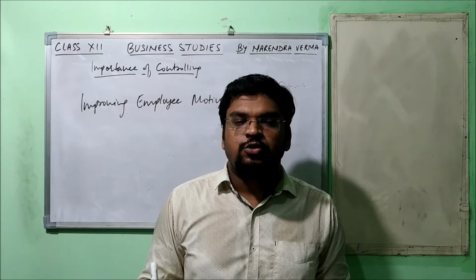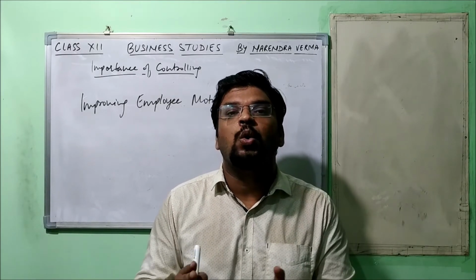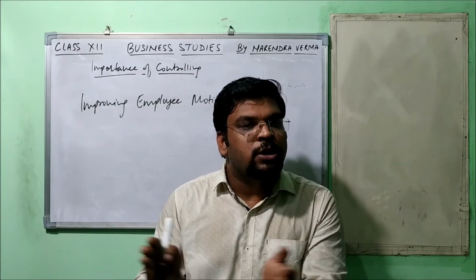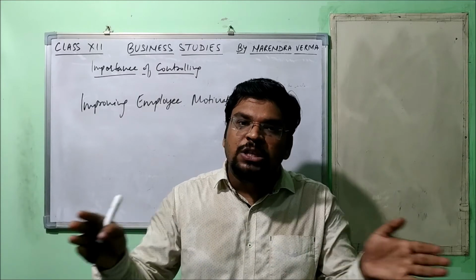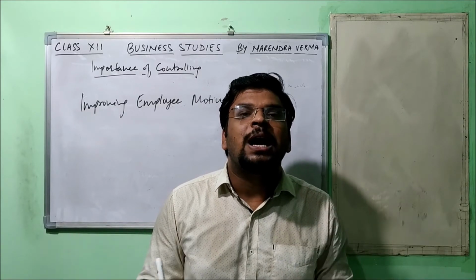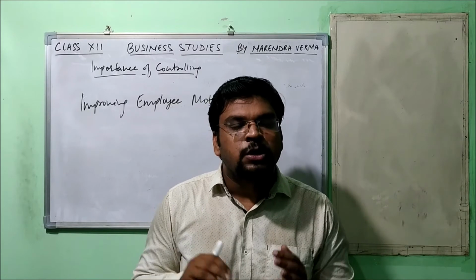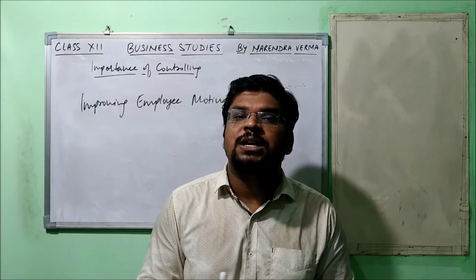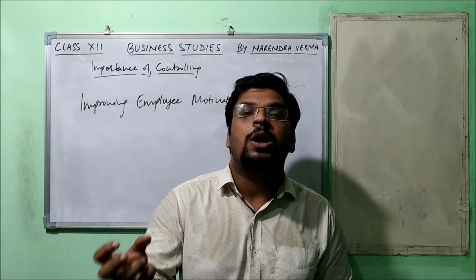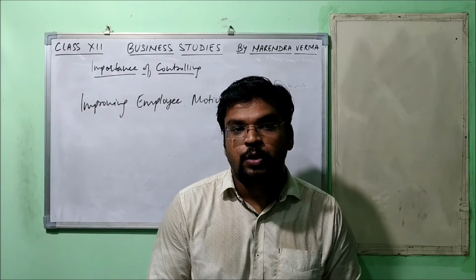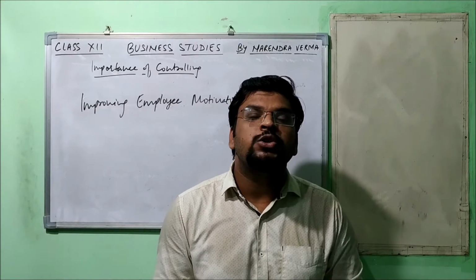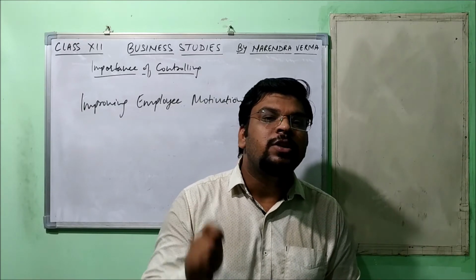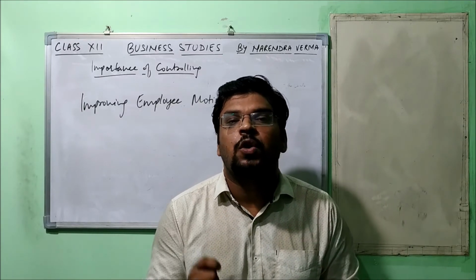Okay, what actually happens is, the very first organizational goals are set, and those goals are subdivided into the departments, and then within the departments the particular people are given particular responsibilities. So the employees are already aware of their responsibilities, roles, and their expected contribution to achieve the desired result. All we need to do is constantly remind them, and that can happen with the successful implementation of controlling.